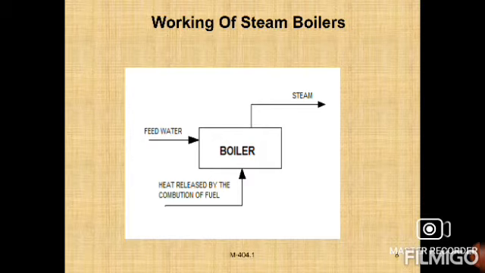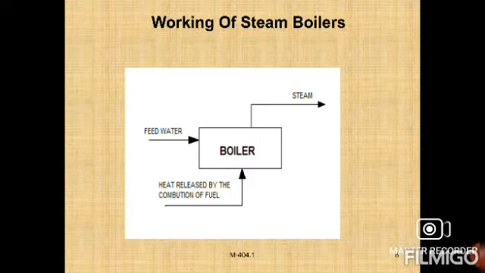So you can observe the figure here. Feed water is supplied to the boiler, and heat is released by the combustion of fuel, which is also supplied to the boiler. So in the boiler, water and heat both come together, and the water is converted into vapor formation. Then the vapor is transferred as steam.